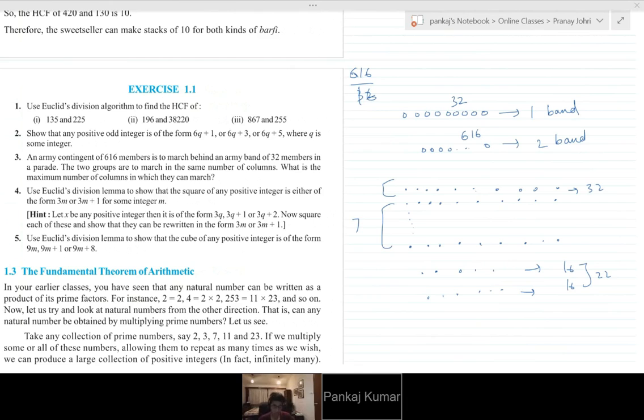So you get 8 as the HCF. Excellent. So if we can have 8, 8, 8, 4 rows of it, then it'll be 32, and the remaining rows are whatever number we get from dividing 616 by 8. Exactly the same number of column members we'll have in each of the columns, or rows, whichever way we want to see it. Okay, so hopefully you got a very clear idea about Euclid's division lemma and the application for HCF.